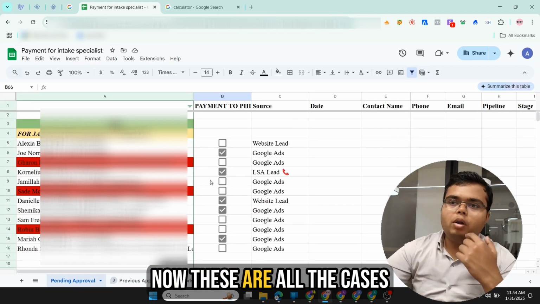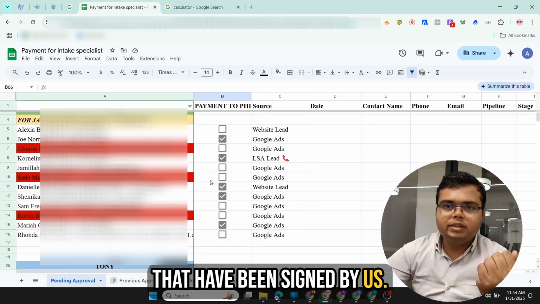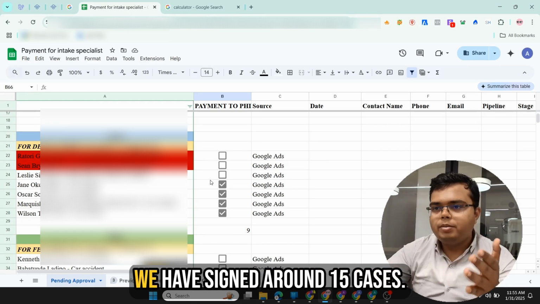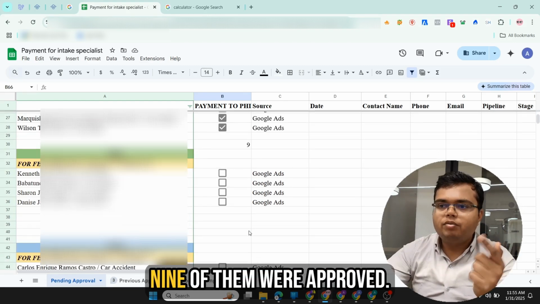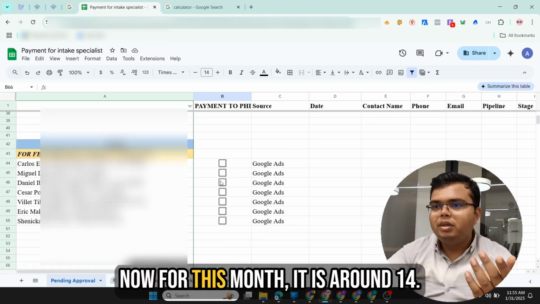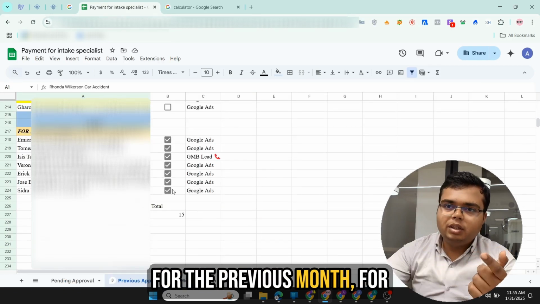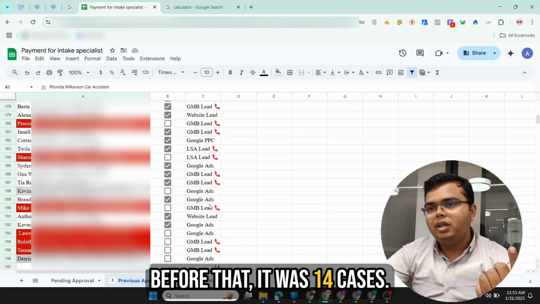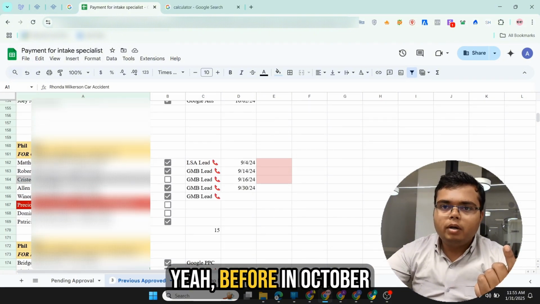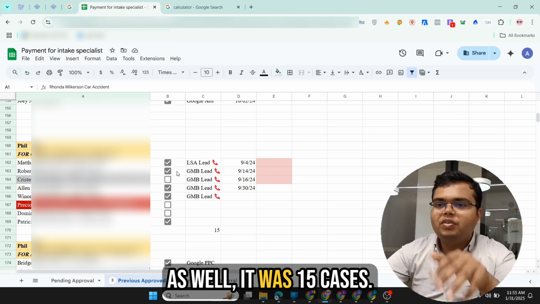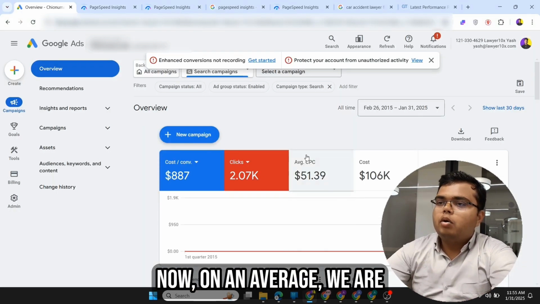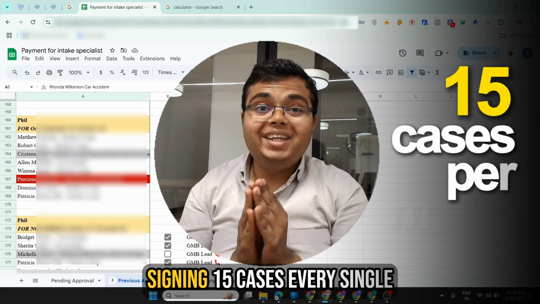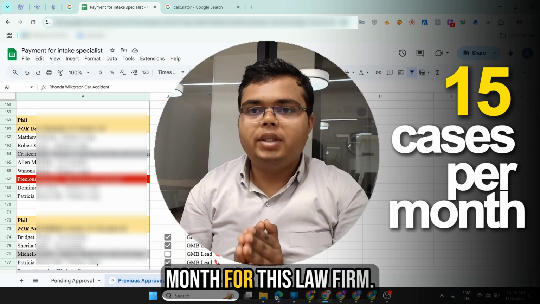Now these are all the cases that have been signed by us. This is from the month of December. We have signed around 15 cases. 9 of them were approved. Now for this month it is around 4. For the previous month, for November, it was 15 cases. Before that, it was 14 cases. Yeah, before in October as well, it was 15 cases. Now, on an average, we are signing 15 cases every single month for this law firm.